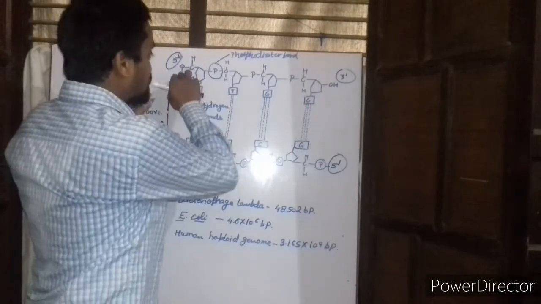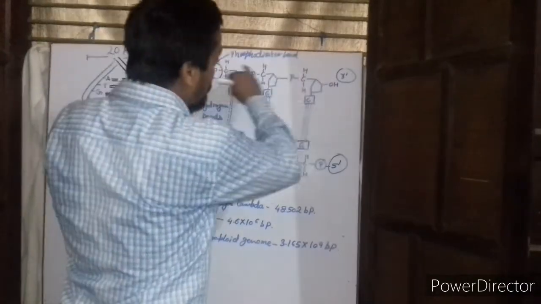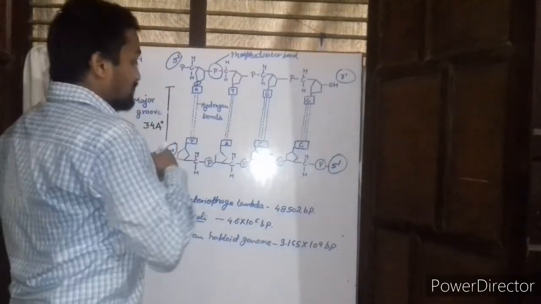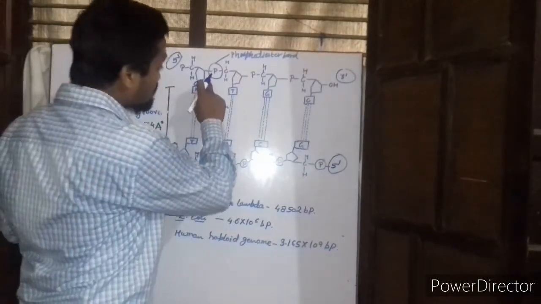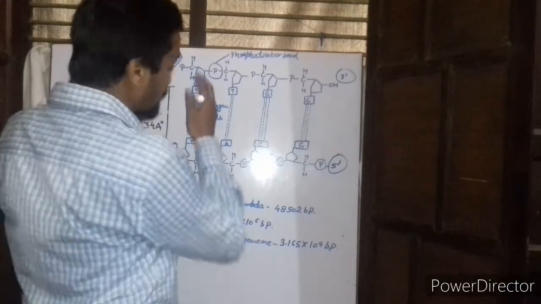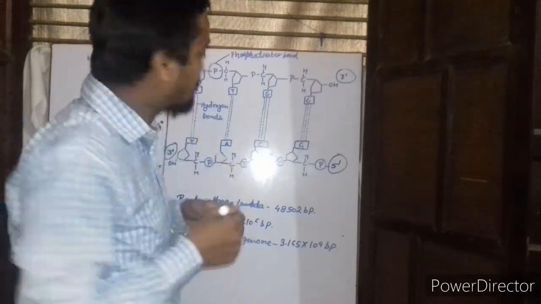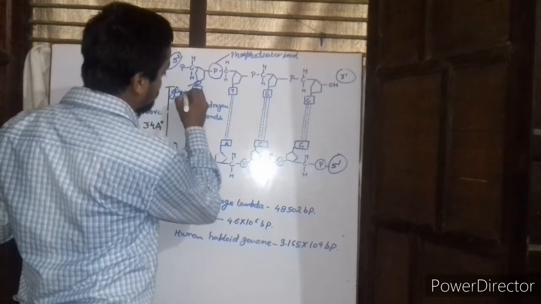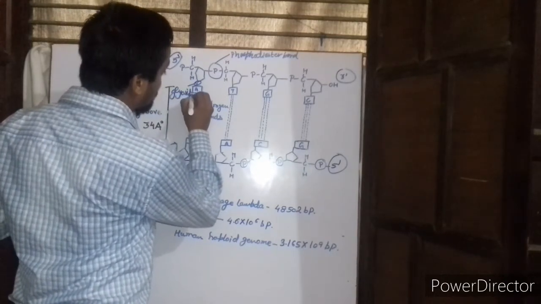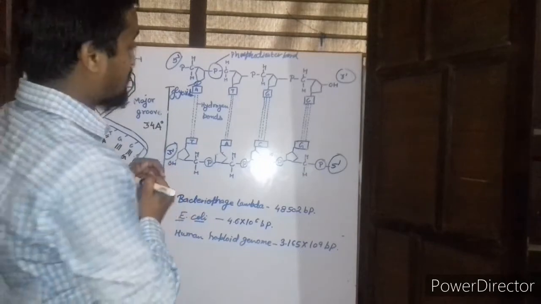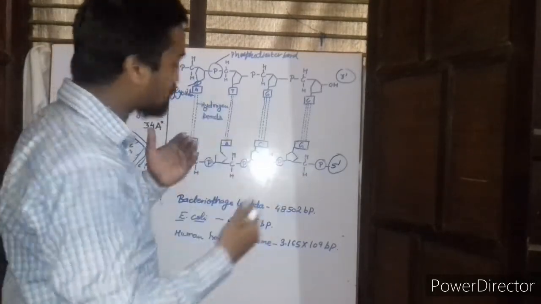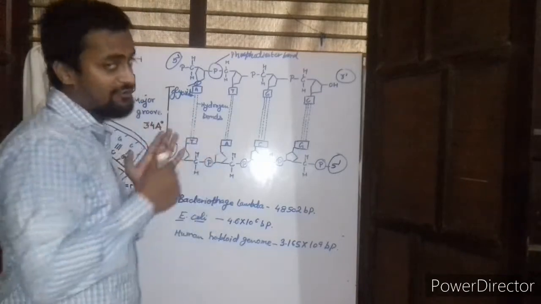These sugar and phosphate form the backbone of the DNA, while the base and the deoxyribose sugar are attached to each other with the help of glycosidic bonds. These are called the glycosidic bonds. The bases are joined to each other in the strands of the DNA with the help of hydrogen bonds.